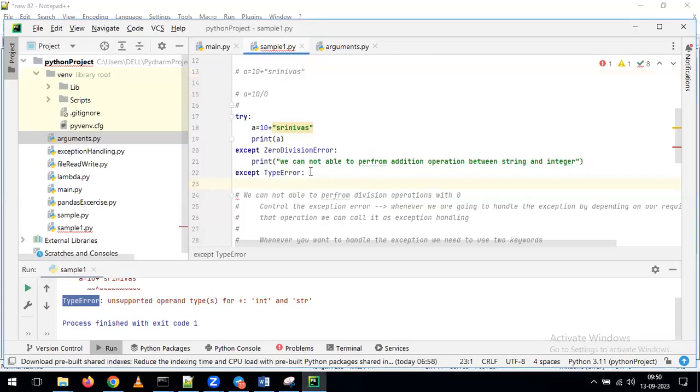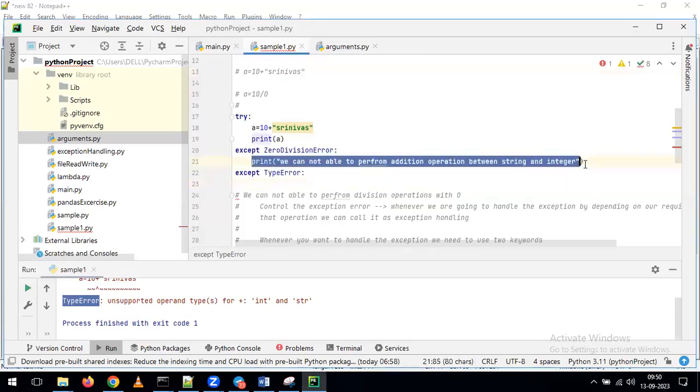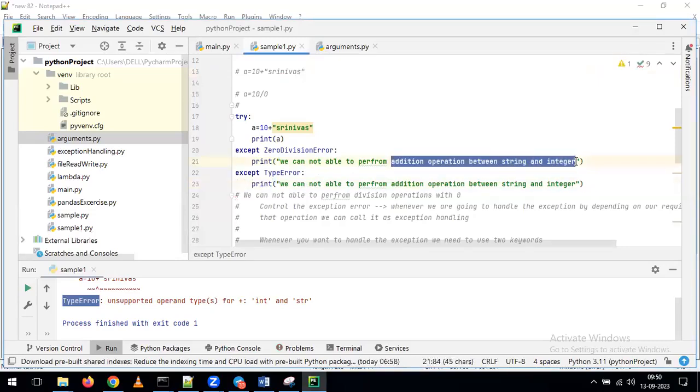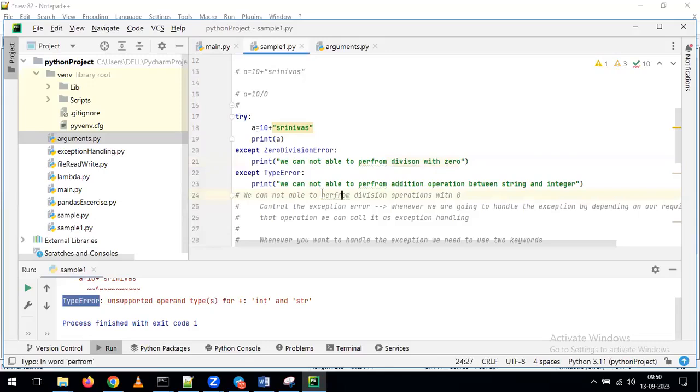Okay. Now see here what I'm doing. Please see this example. In this example, what is the difference between the previous example and this example? In the previous example, we just gave the except keyword, and with that we populated the statement depending on our requirement.